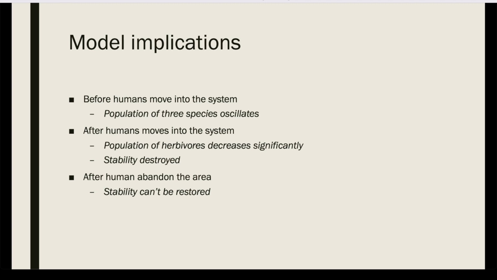And our model tells us that before humans move into the system, the populations of the 3 species oscillate when their initial populations are in the equilibrium state, and after humans move into a system that was in equilibrium, the populations of herbivores will decrease significantly because the anti-predator response is shut off, and the stability of the ecosystem is destroyed. And after humans abandon the area, the model has shown that the stability cannot be restored.